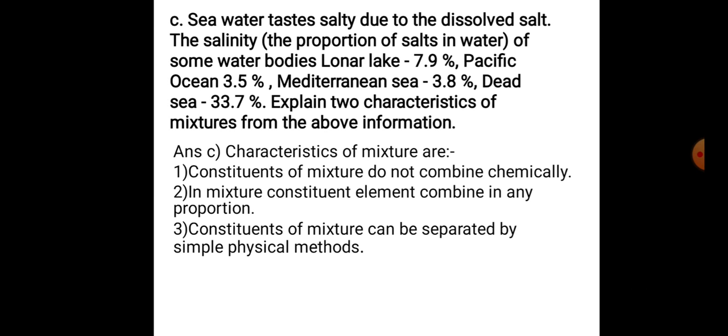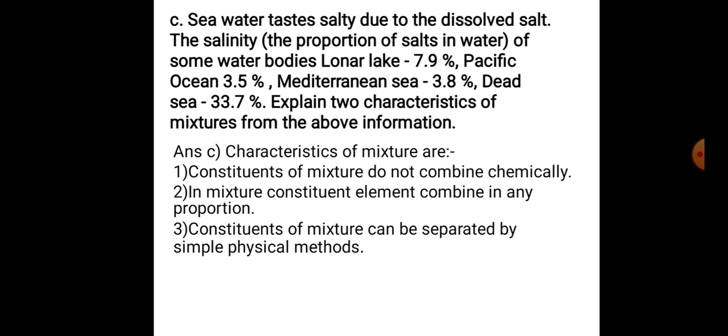For example, here Dead Sea has maximum proportion of salts. So in mixture constituent element may have different proportion. Lunar Lake has salt content less, Pacific Ocean 3.5% likewise. So Dead Sea has maximum percent of salt. So elements concentration may vary in mixture.